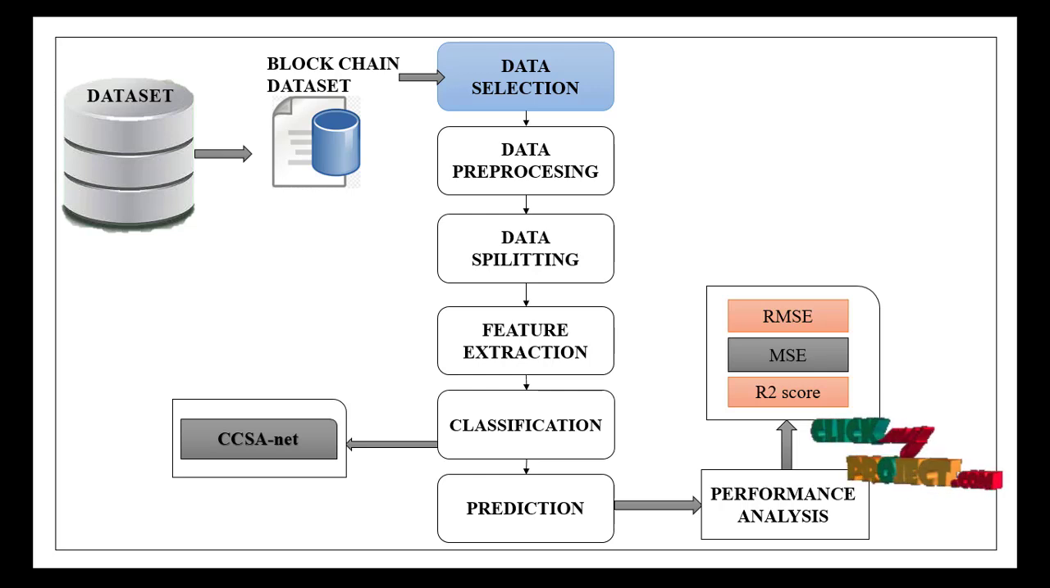And this is one more flow diagram. First one is the dataset, and then next is data selection and pre-processing done by label encoding and removing the null values, and split the data into training as well as testing at the ratio 8:2, and extract the feature, and classification is done for classifying the features by using the CCSANet, and then prediction, performance analysis.